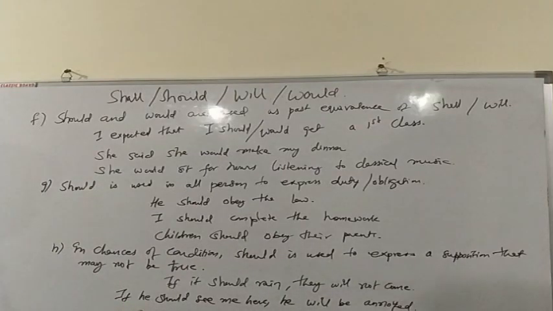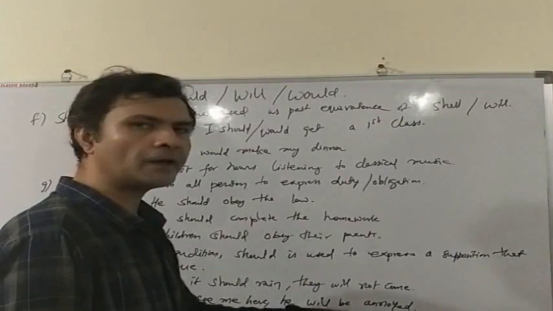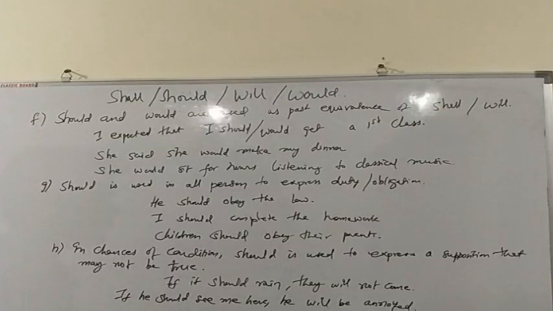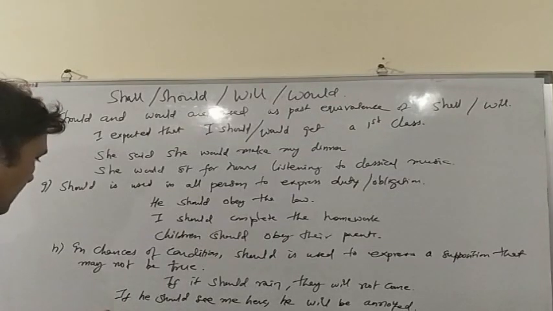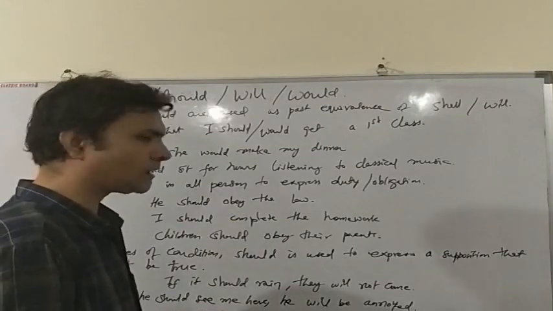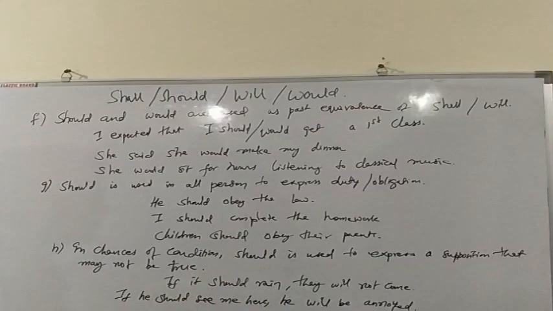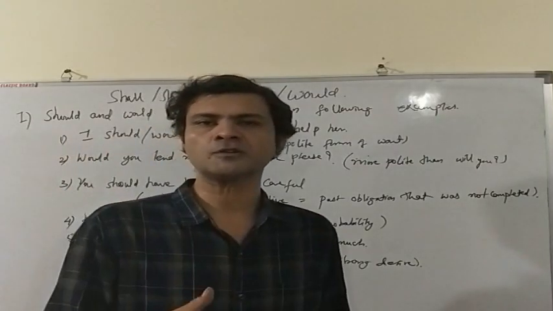Again, if he should see me here, he will be annoyed. Again we are expressing a probability. If he sees me, he will be annoyed. If he won't see me, he won't be annoyed. So we are saying if he should see me here, he will be annoyed. This is a probability. Now there are some more uses of should and would.